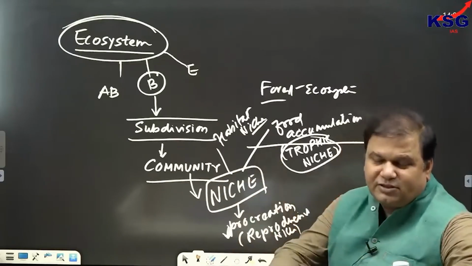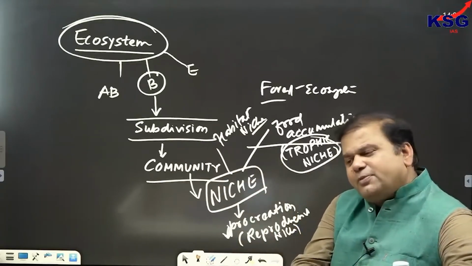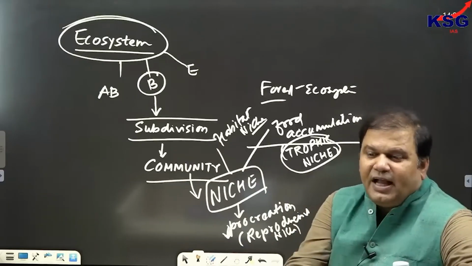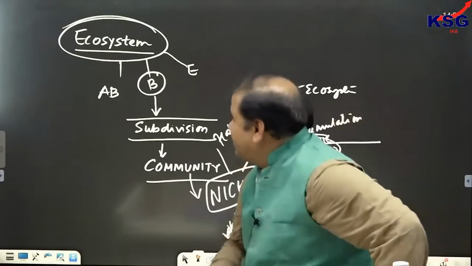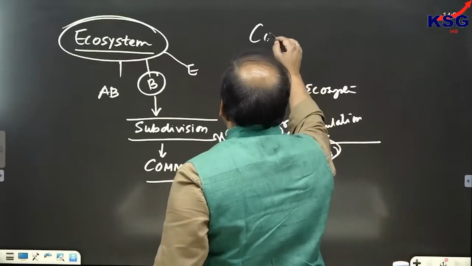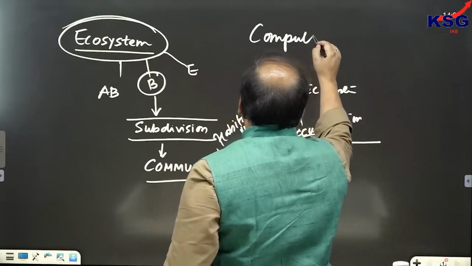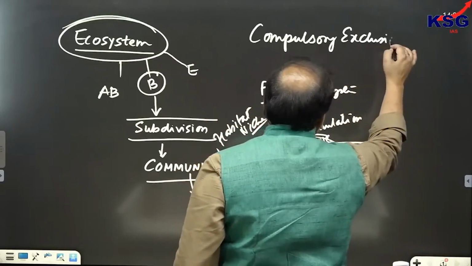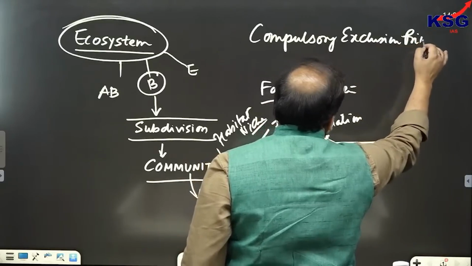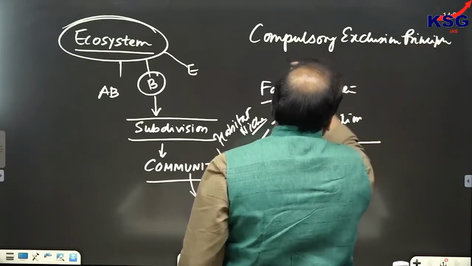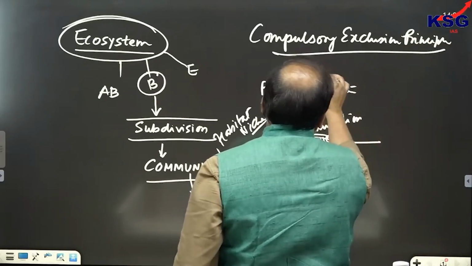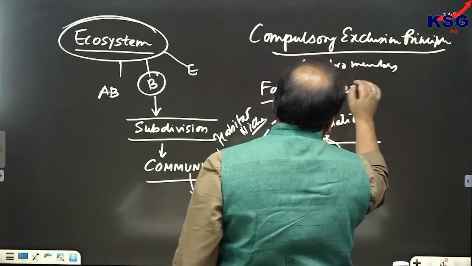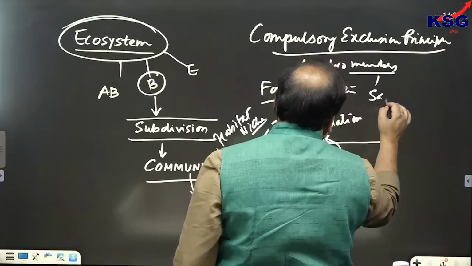So there are three types of niche, but there is a principle also which is called the competitive exclusion principle. And this principle means that no two members of the community would be sharing the same niche.